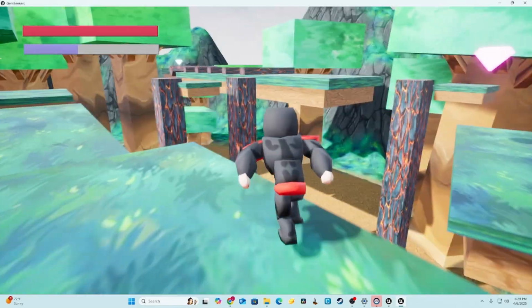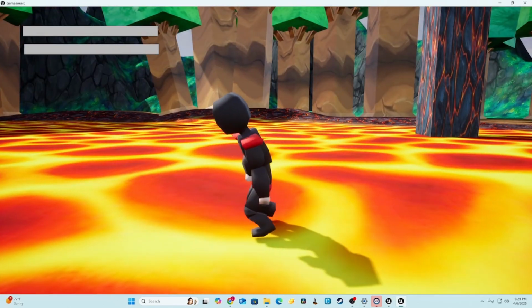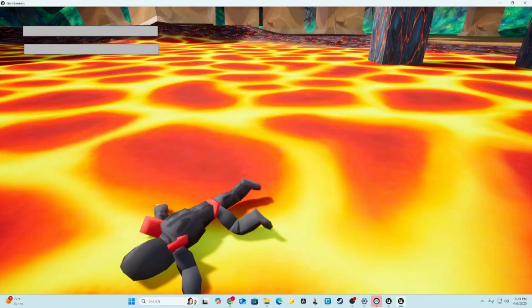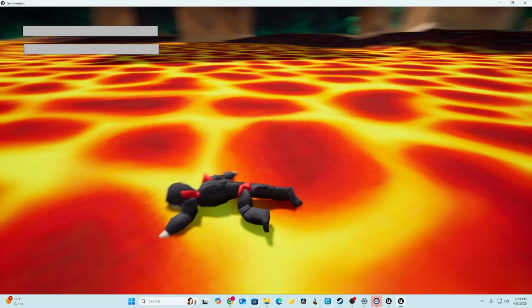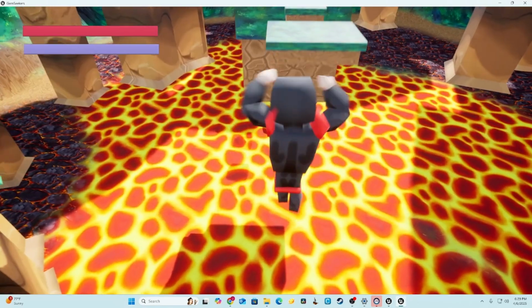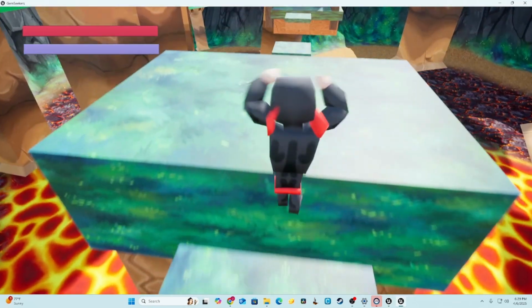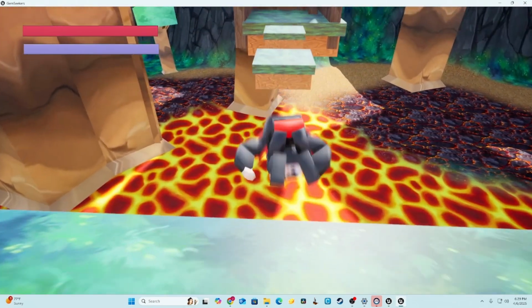And I have a checkpoint, so if I die here, you'll see that I should respawn back at the checkpoint. I don't know if it always works. Sometimes it can be buggy. But yeah, as you can see right there. I want to show you guys something though, really quick. Come on, I can make it. Okay, there we go. If I go to the lobby,